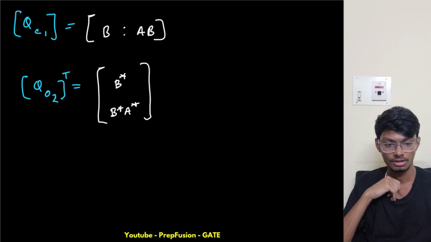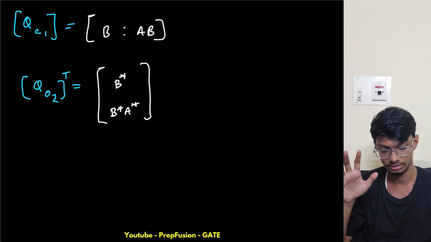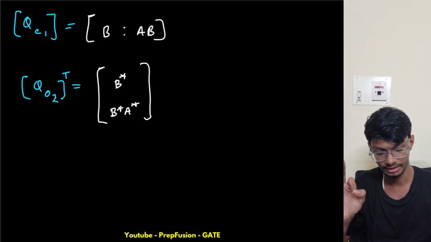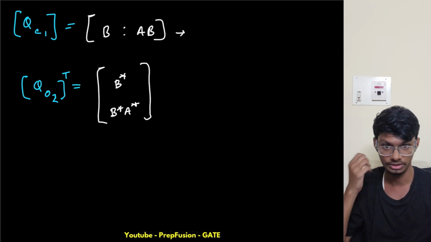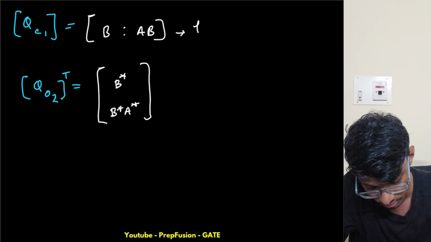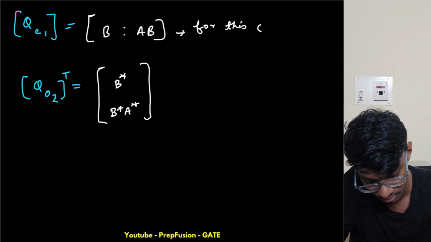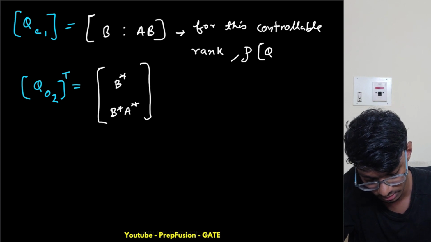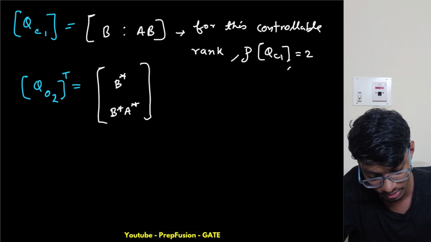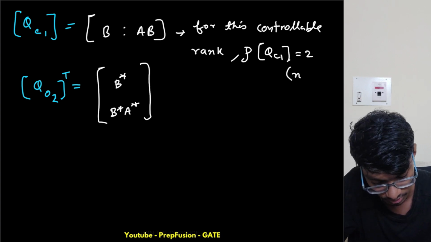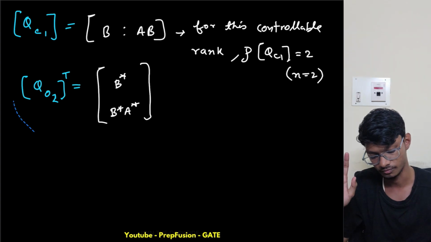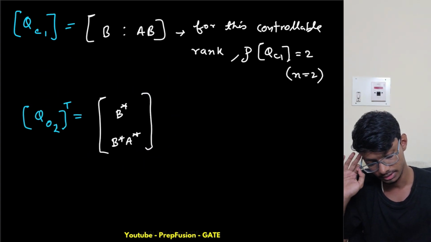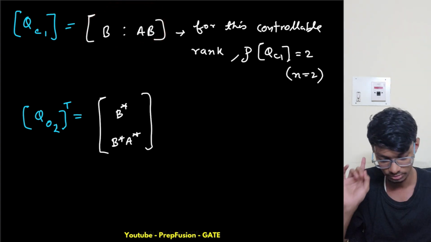Now, how do we find the rank? Let's say I know the rank of this one. For this to be controllable, the rank should be equal to n. I'm assuming n equals 2, that the order of the system is 2. Now we know that the rank of this matrix is 2.